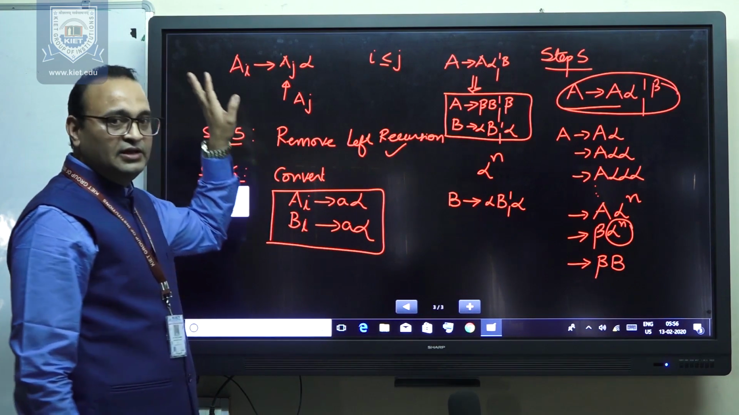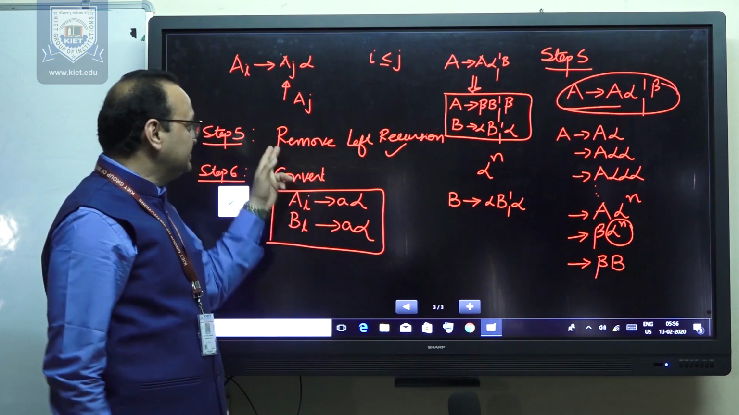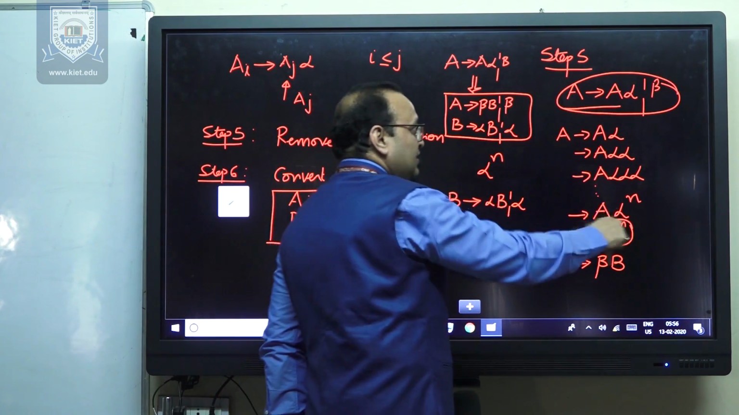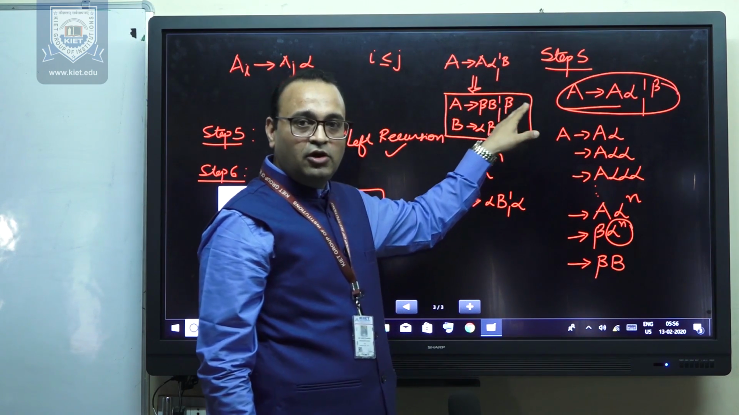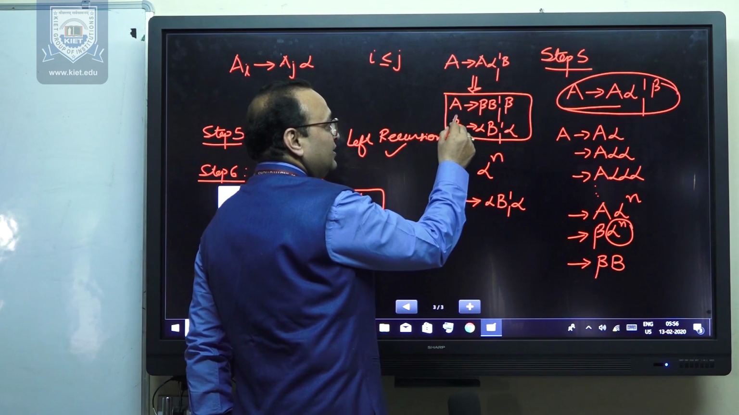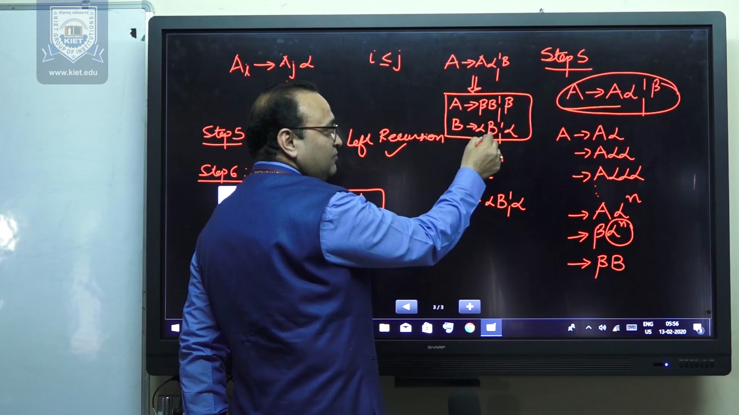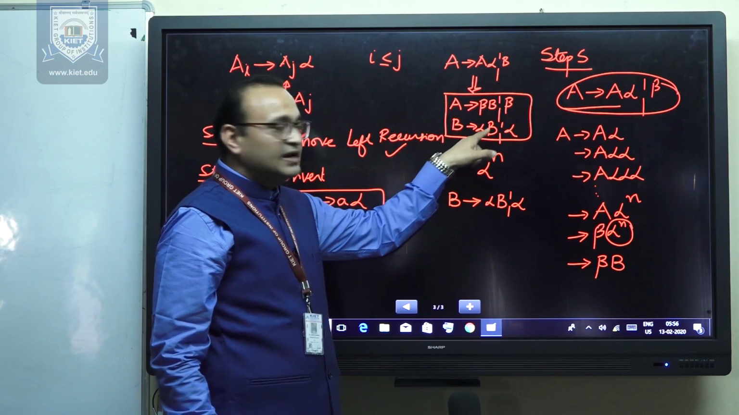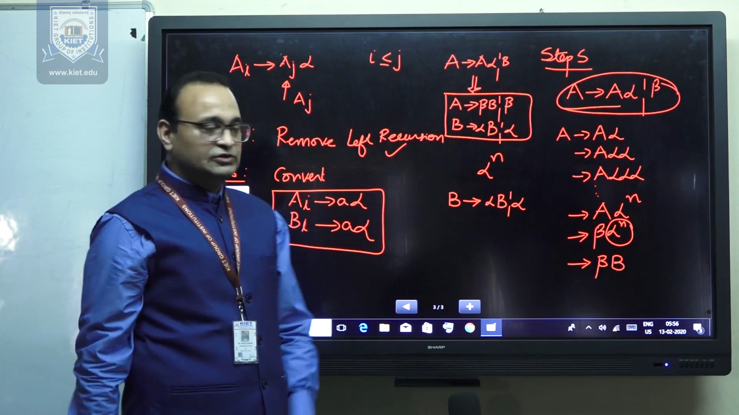Once the fourth step is done, remove the left recursion from the given grammar if it is present. And the algorithm to remove the left recursion we have seen here: if the production is A derives A alpha or beta, its answer is A derives beta B or beta, and B derives alpha B or alpha. See here, B derives alpha B. This is the right recursion. So what we have done is just converted the left recursion into right recursion form.